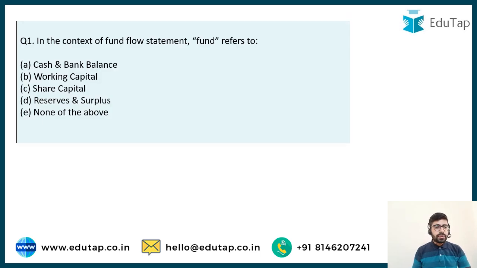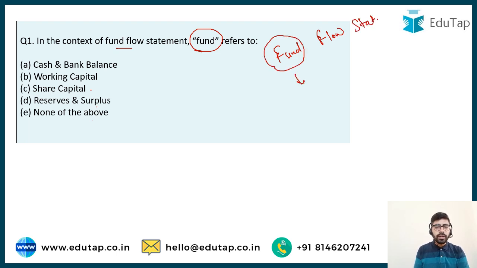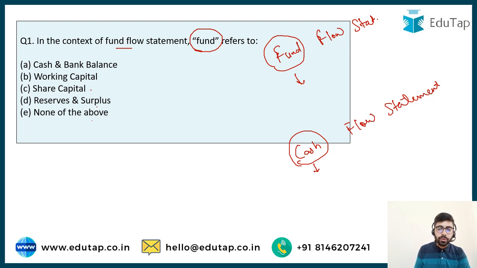So let's start our discussion with the first question. In the context of fund flow statement, fund refers to cash and bank balance, working capital, share capital, reserves and surplus, or none of the above. If you have to understand the fund flow statement, it's very logical that you should be aware of the meaning of the term fund. You were already aware of the meaning of the term cash when we talked about cash flow statement. But are cash and fund the same thing? No, they are different things. And how are they different? Let's try to understand.